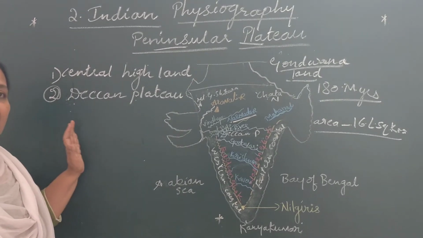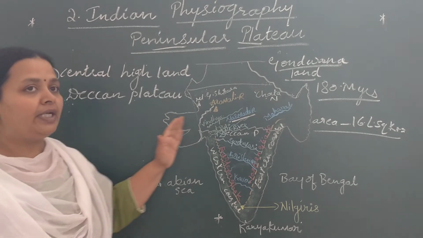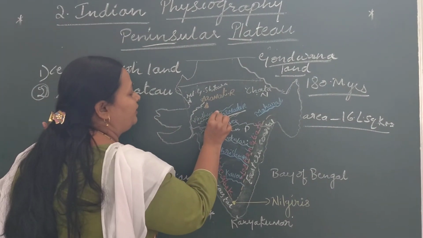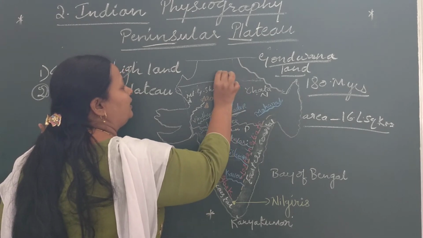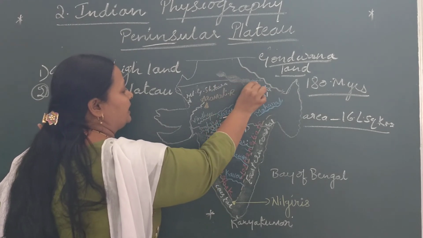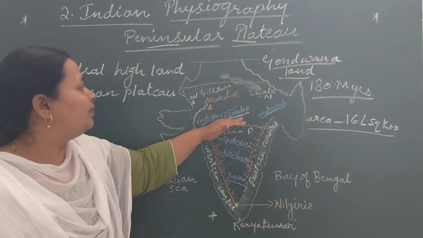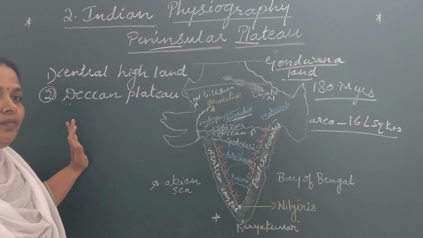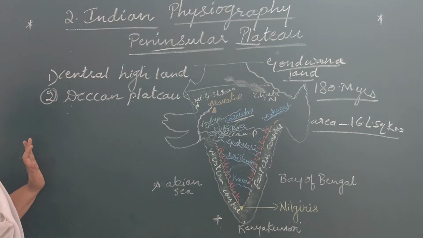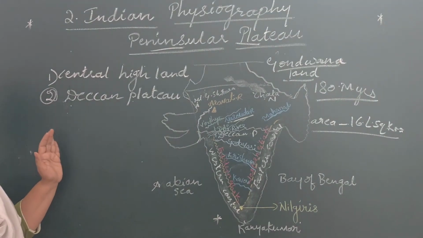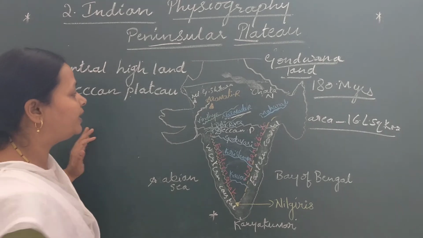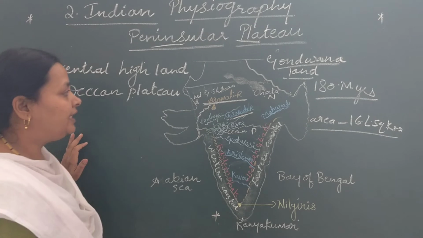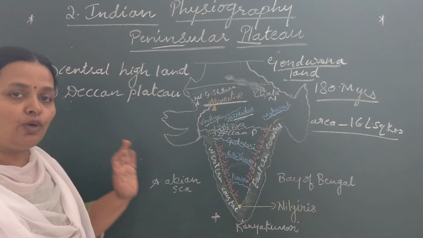The Central Highland extends from the River Narmada to the northern plains. Here in this map, the Aravali range is the oldest fold mountain.